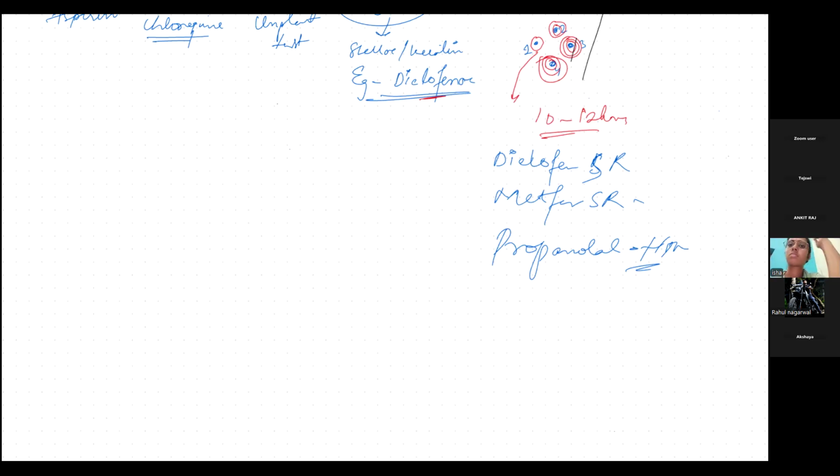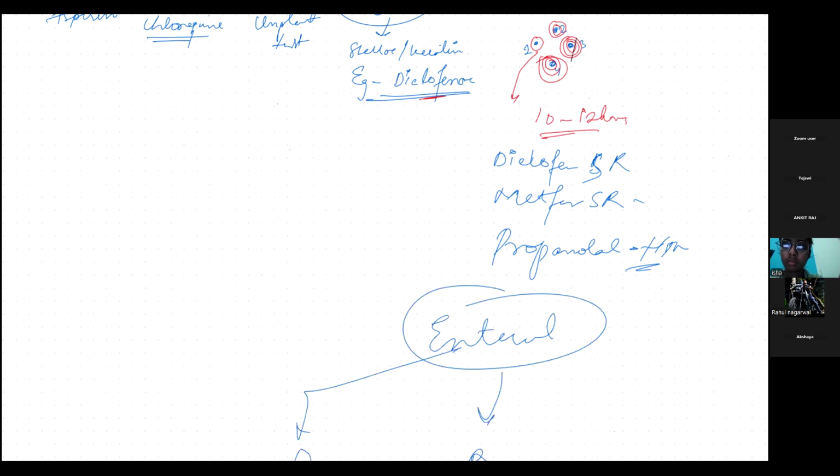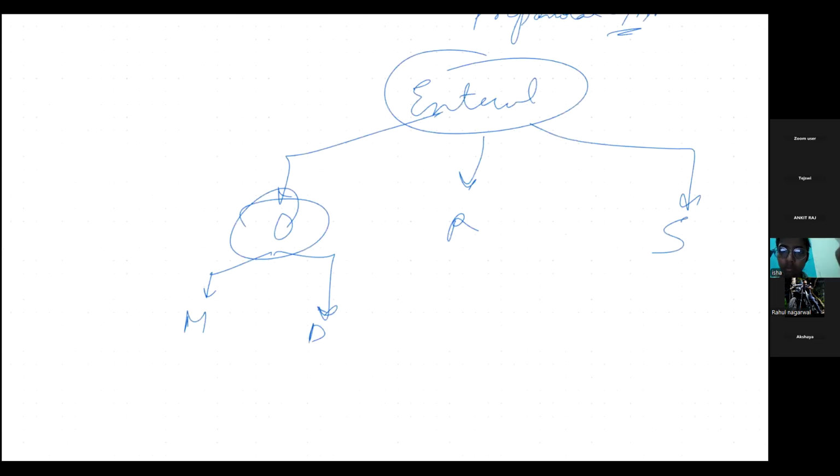Now what are the demerits? One very important demerit is there, which I want to discuss. By learning that, we can understand how the drug acts also. Here we are talking about enteral, right? So the enteral route is ORS. For oral, the merits we know, multiple merits are there. It is safe, it is painless, we don't need any assistance, and so on.